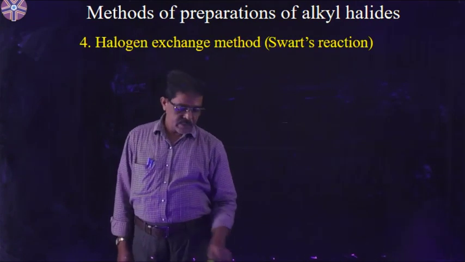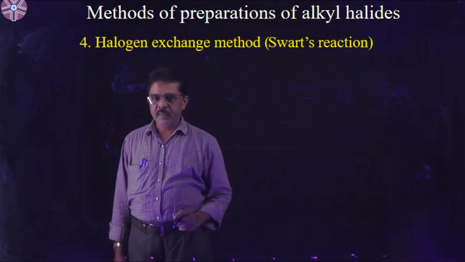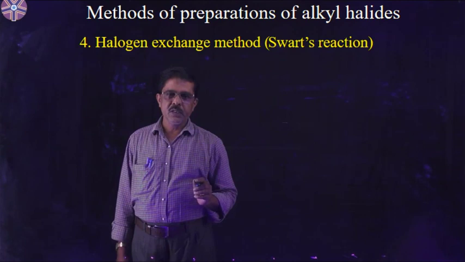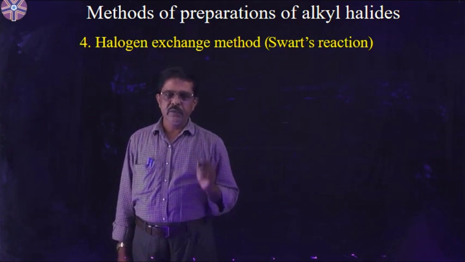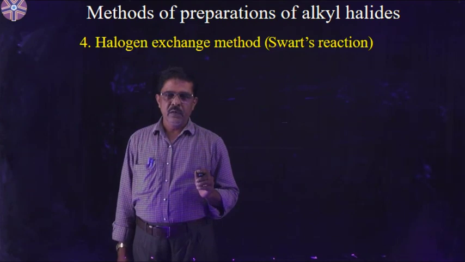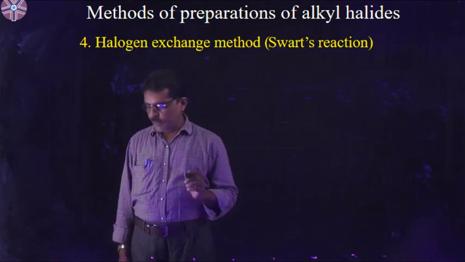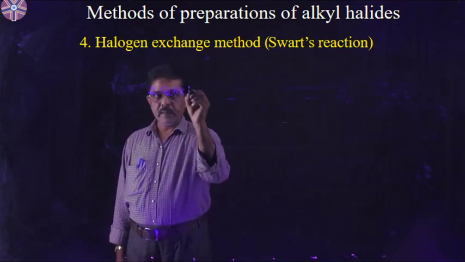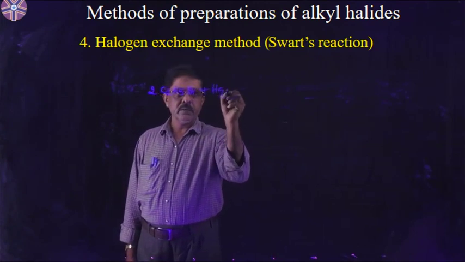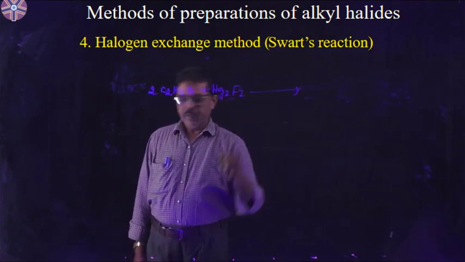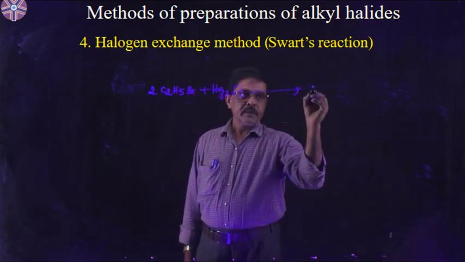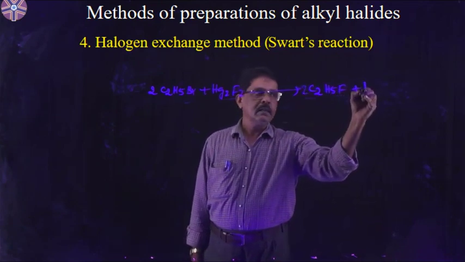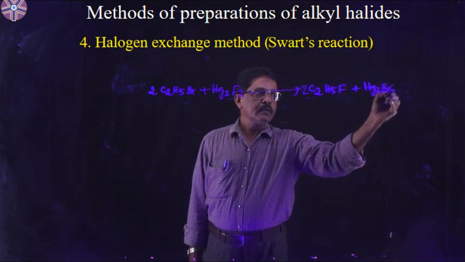Students, the next method of preparation is also a halogen exchange method, but the name reaction is the Swarts reaction. In the Swarts reaction, we prepare fluoro compounds. The reaction is 2C2H5Br plus Hg2F2 gives 2C2H5F plus Hg2Br2.